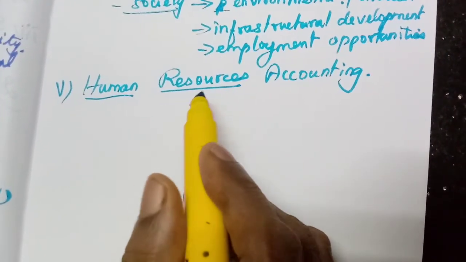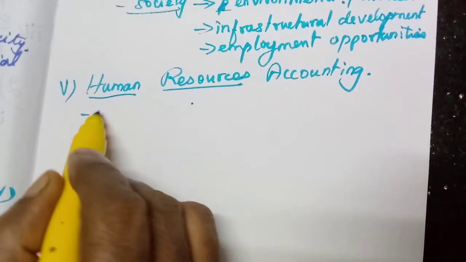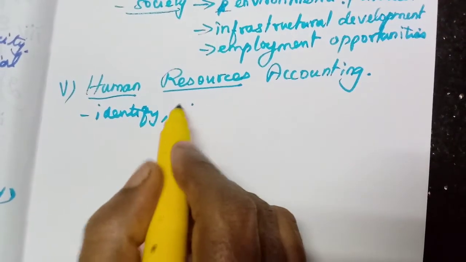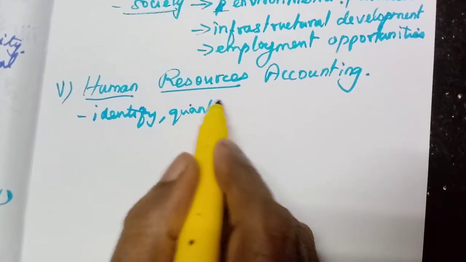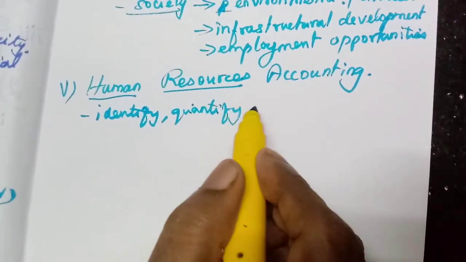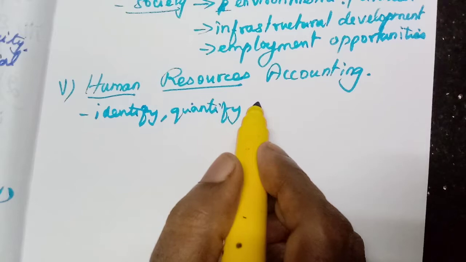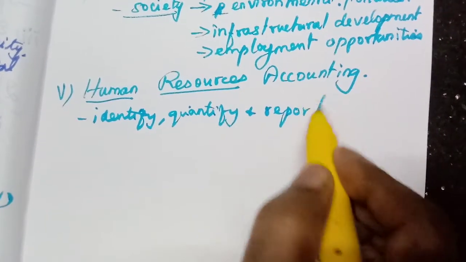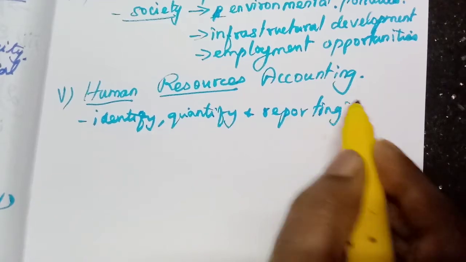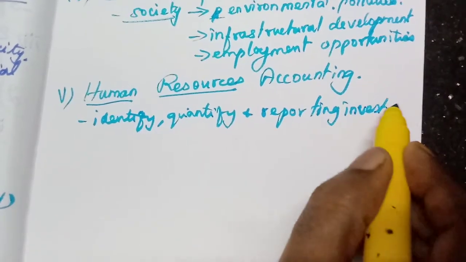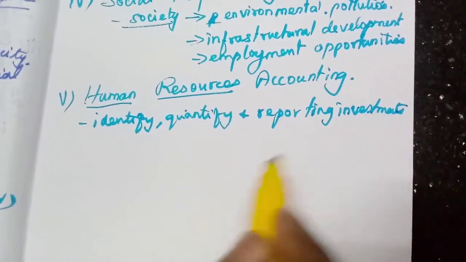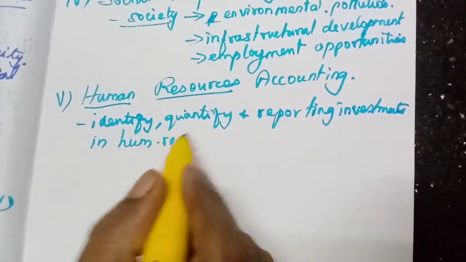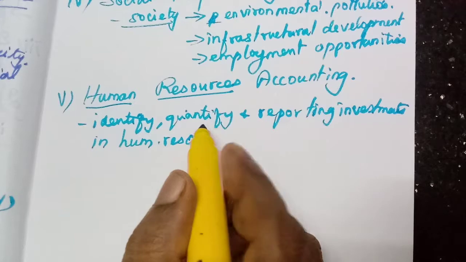It will identify and quantify, meaning they will say how much they have to spend with regard to human resources, and report all the investments that they do with regard to human resources. Investment in human resources is called human resource accounting.